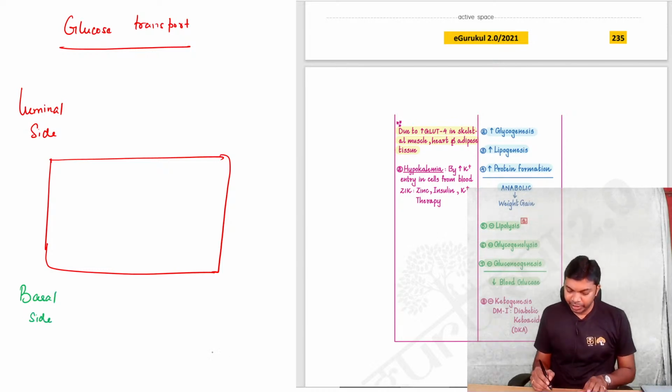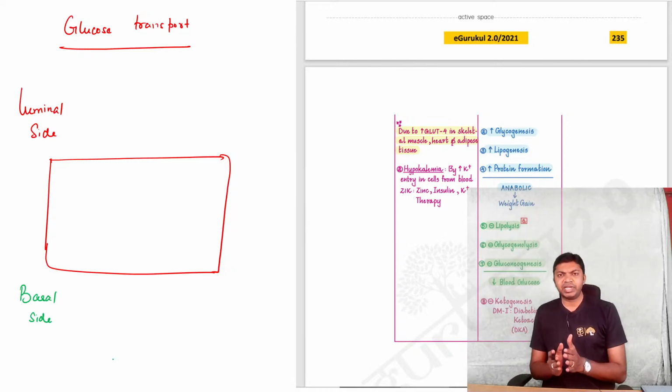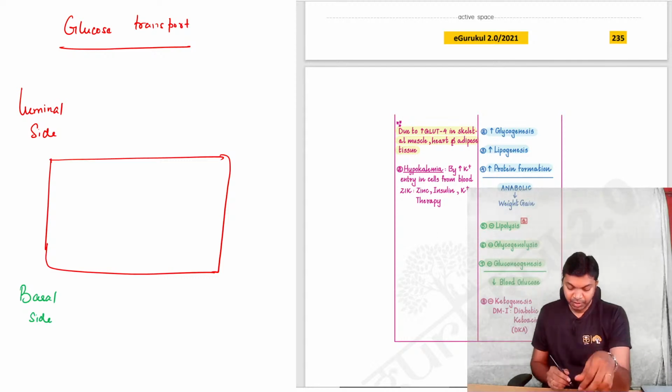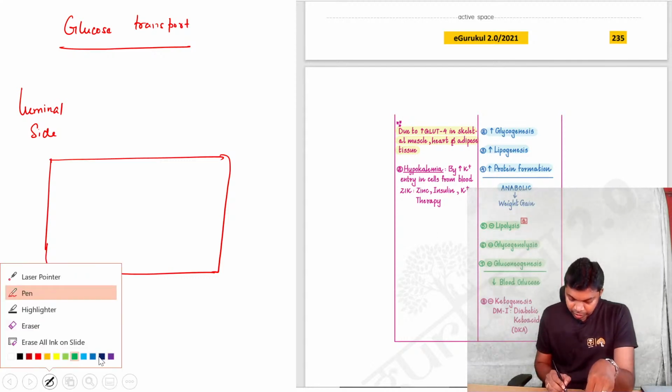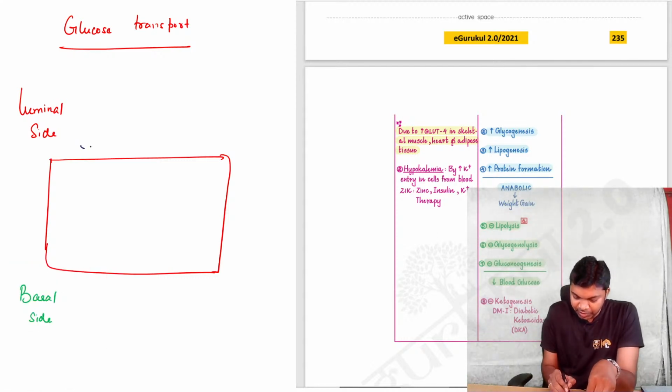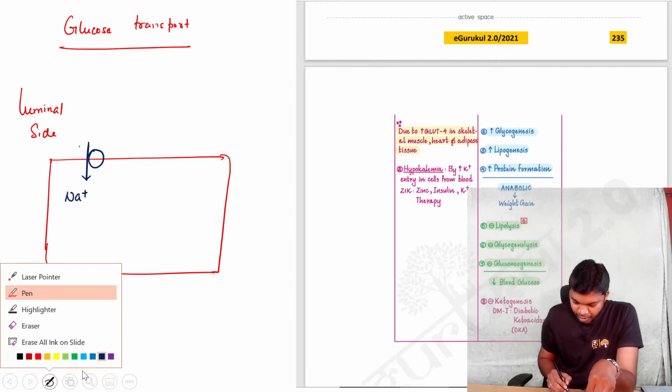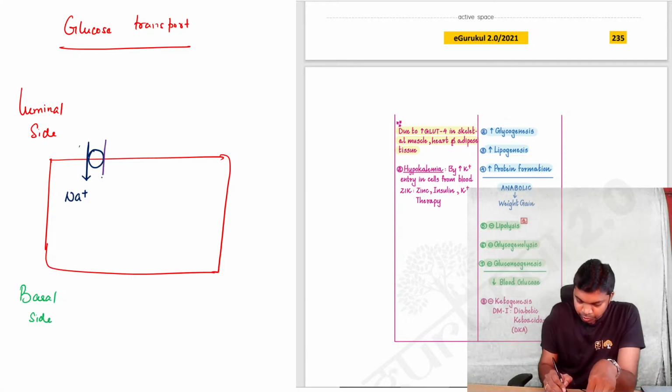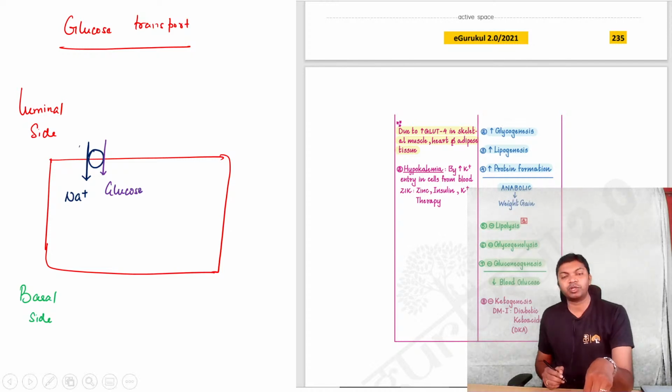Usually people, when it comes to intestinal epithelial cells or proximal convoluted tubule cells, you have on the luminal side a transporter which is going to involve transport of two solutes together. One is sodium and the second one is glucose.